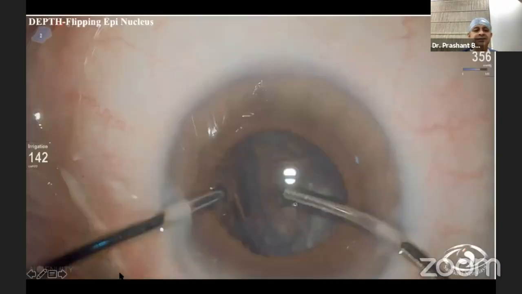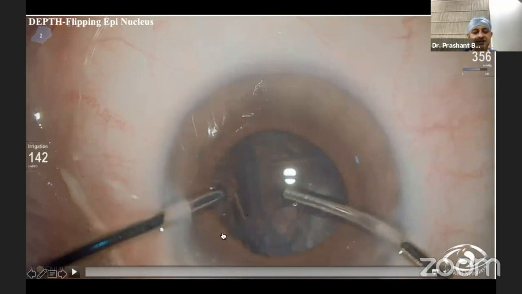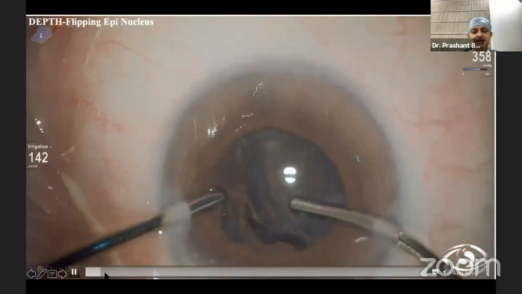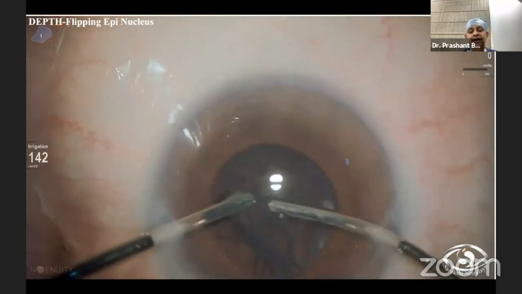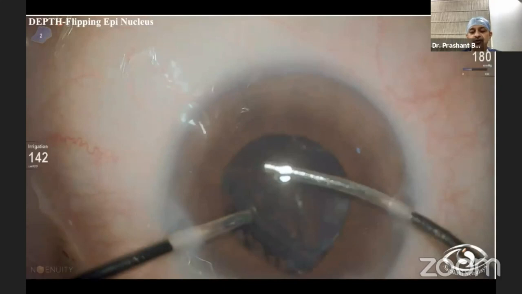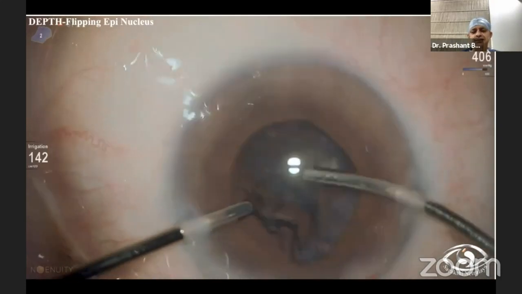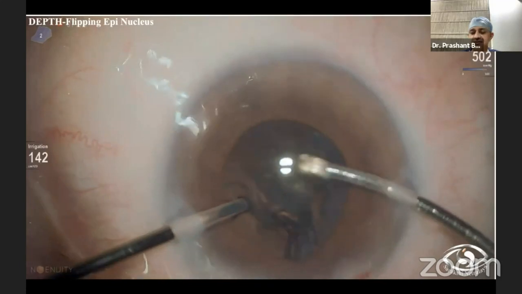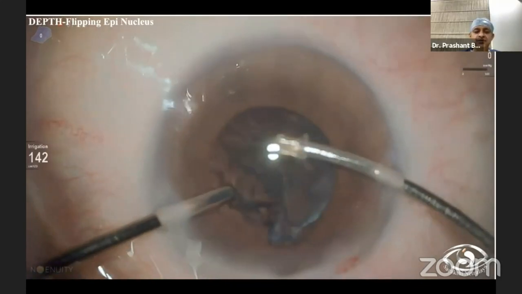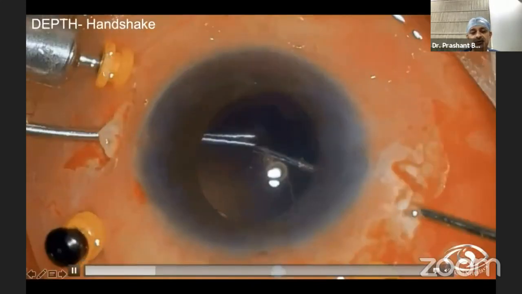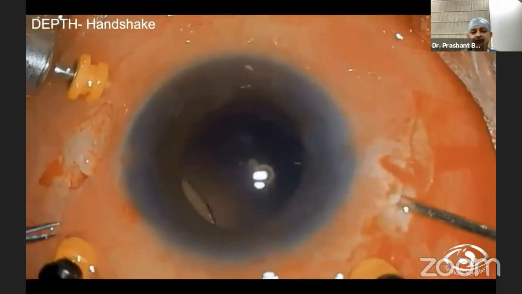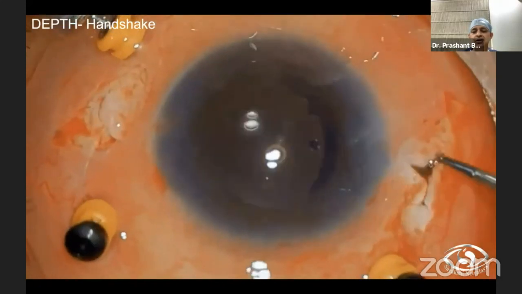This is another case to talk about the depth, where in this particular case I am just flipping the epinuclear plate which was sticking, and here I'm introducing my instrument behind the epinuclear plate, which is very close to the capsule. This is surely possible because of the depth and the confidence which it gives to the surgeon. Another place where it is useful is a case of SFIOL. You can see the area behind the posterior capsule is blind either to the microscope or to the posterior viewing systems. Well, you can confidently do a handshake technique and you can easily remove it.